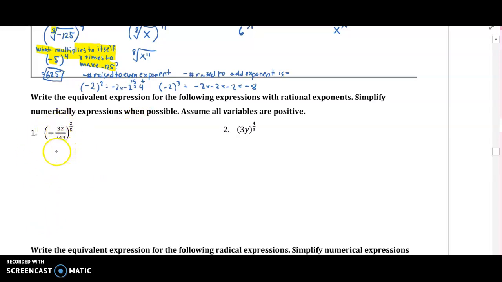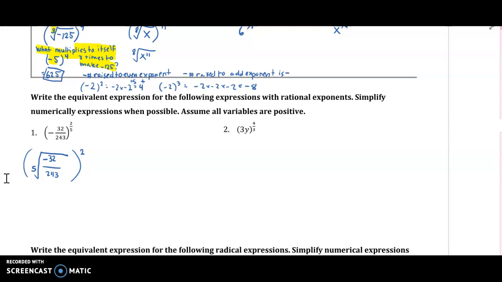I know I'm going to have to simplify it, but first we're going to rewrite it as a radical. So this is negative 32 over 243, and the root is 5, right? Because that's the denominator there, and we're going to end up squaring that. So the fifth root of negative 32 over 243 squared. Now, in your calculator, you can do fifth root, so that's what I'm going to do now, and I want you to also do it.